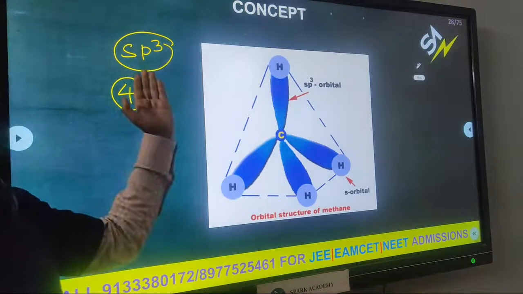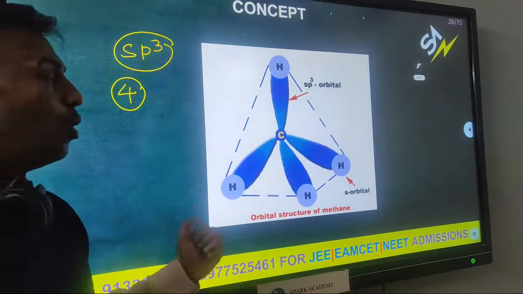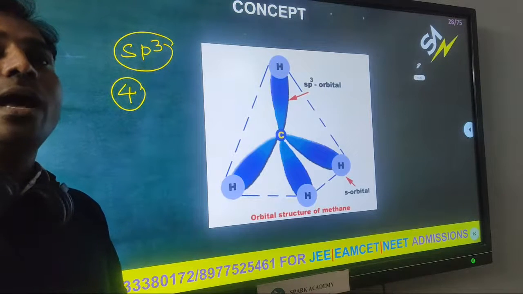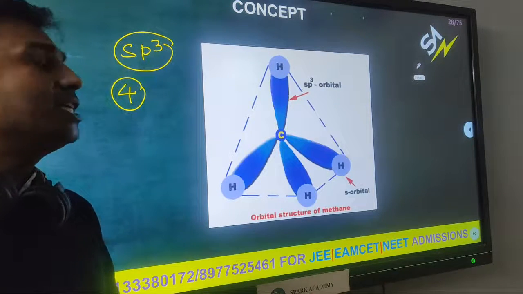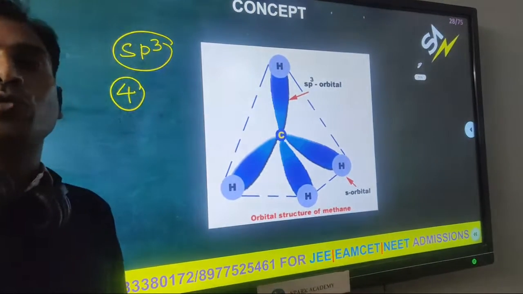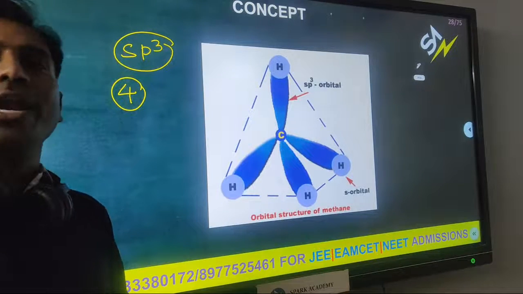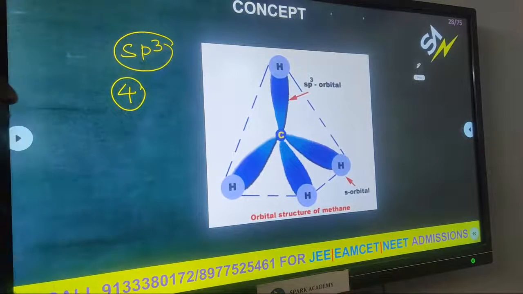Hybrid orbitals, we already know, 4. And unhybrid, otherwise pure orbitals, 4. So what about the ratio here? 1:1 ratio, yes. Okay, clear?